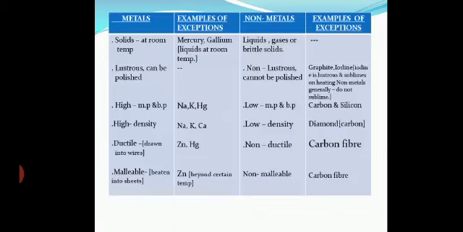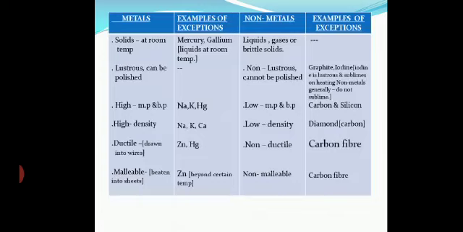Metals are lustrous, they can be polished. We don't have any exception. Non-metals are non-lustrous, cannot be polished, except graphite and iodine, which are lustrous. Got it. And iodine sublimes on heating; non-metals generally do not sublime. Metals have high boiling point and high melting point, except sodium, potassium, mercury. Non-metals have low melting and boiling points, except carbon and silicon. Metals have high density, except sodium, potassium, calcium. Non-metals have low density, except diamond, that is carbon.